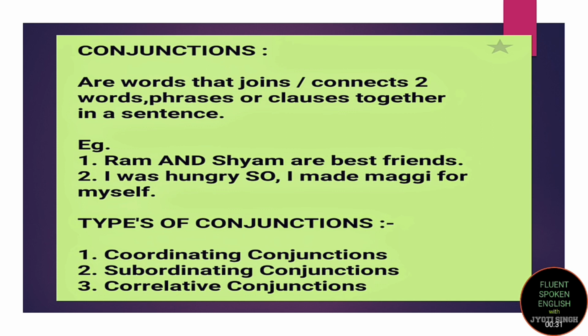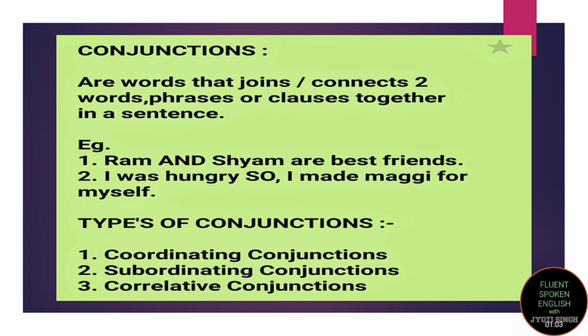Conjunction. See, junction means which joins, right? You must have heard about this word very commonly, like Patna Junction, Pune Junction, Lucknow Junction, right? So junction means where lot many things come and connect, right? So that's why this word conjunction. That's what this word conjunction means: that which connects two words, phrases, or clauses together in a sentence. Clear? Let's understand this with example.